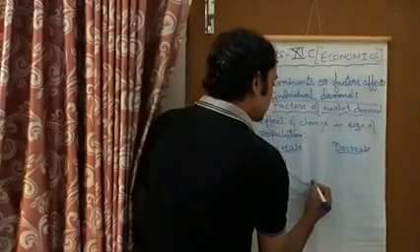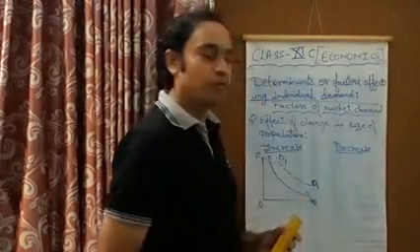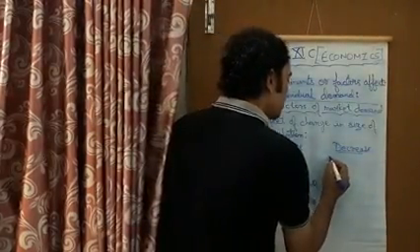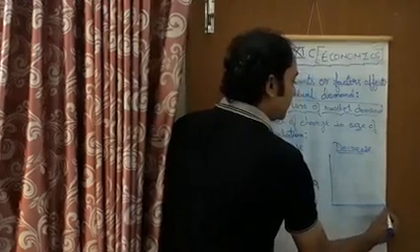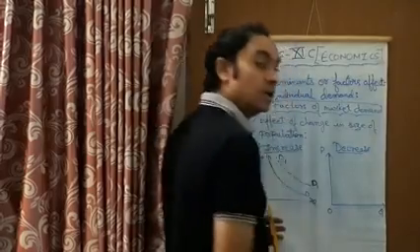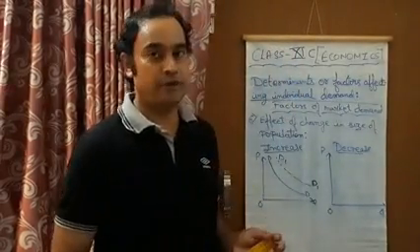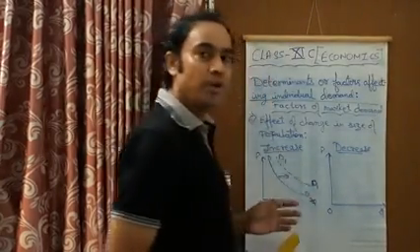And in a similar manner, if the size of population is going to decrease, then what will happen? The consumers are fewer in the market, and because of this, the demand for the commodity will shift towards left. Here the demand curve is shifting towards right, that means showing increase in demand.